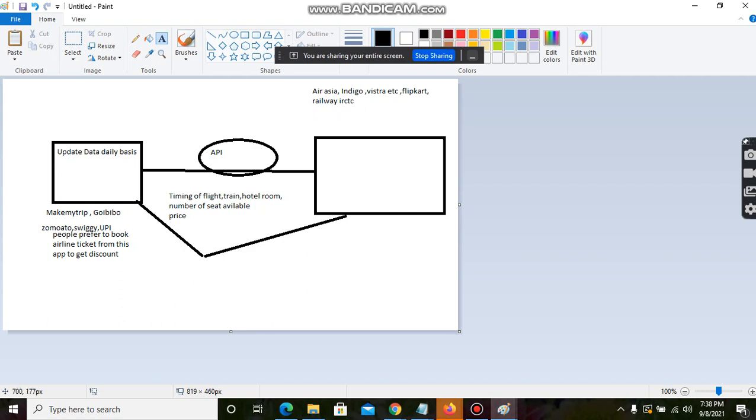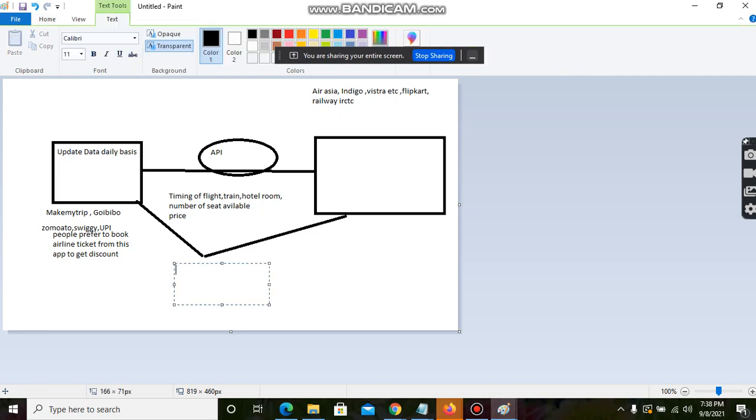But what about them? They are also getting payment from this third party app, and this payment is not like pennies. They pay a good amount. That's the reason they are sharing the API. So both parties are profitable, and the other party, that is the consumer like us, we are also in profit.